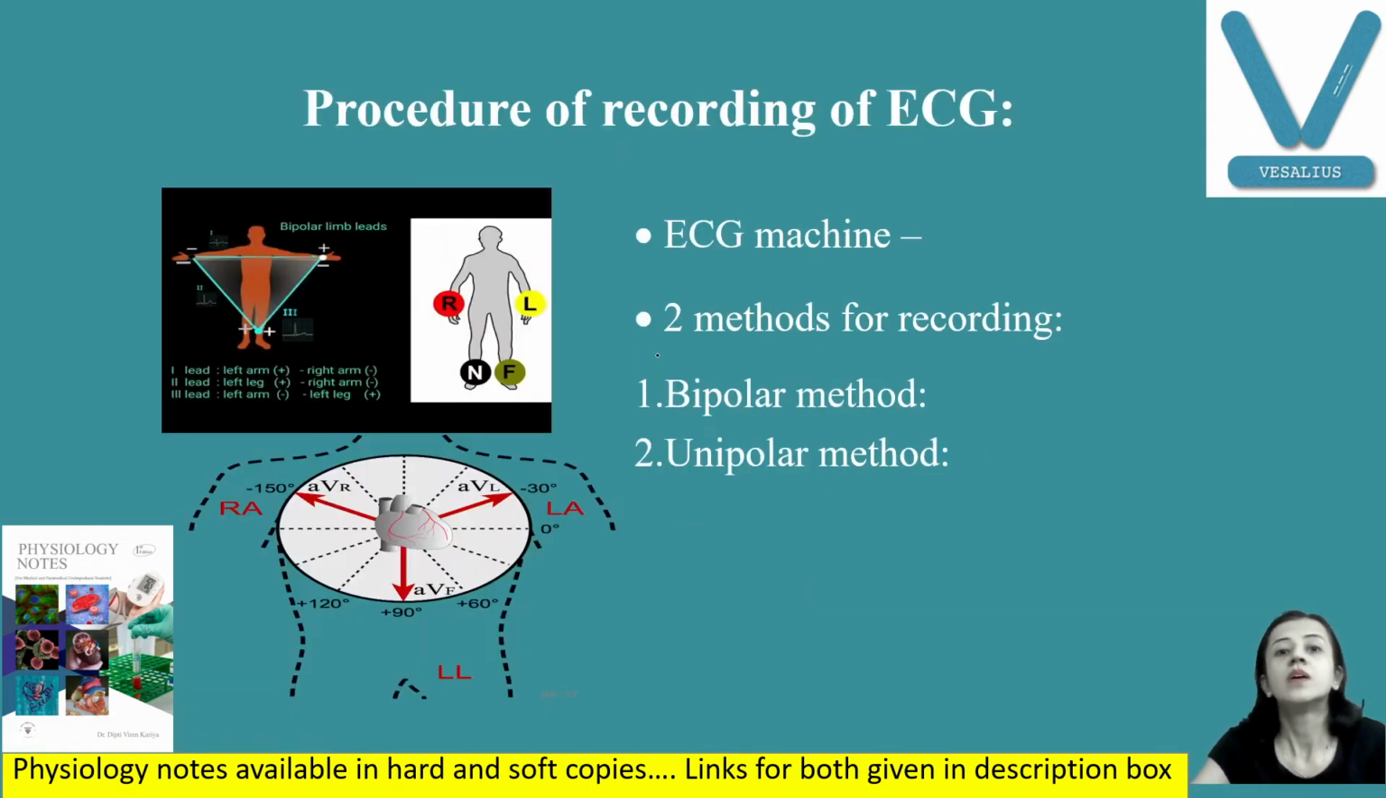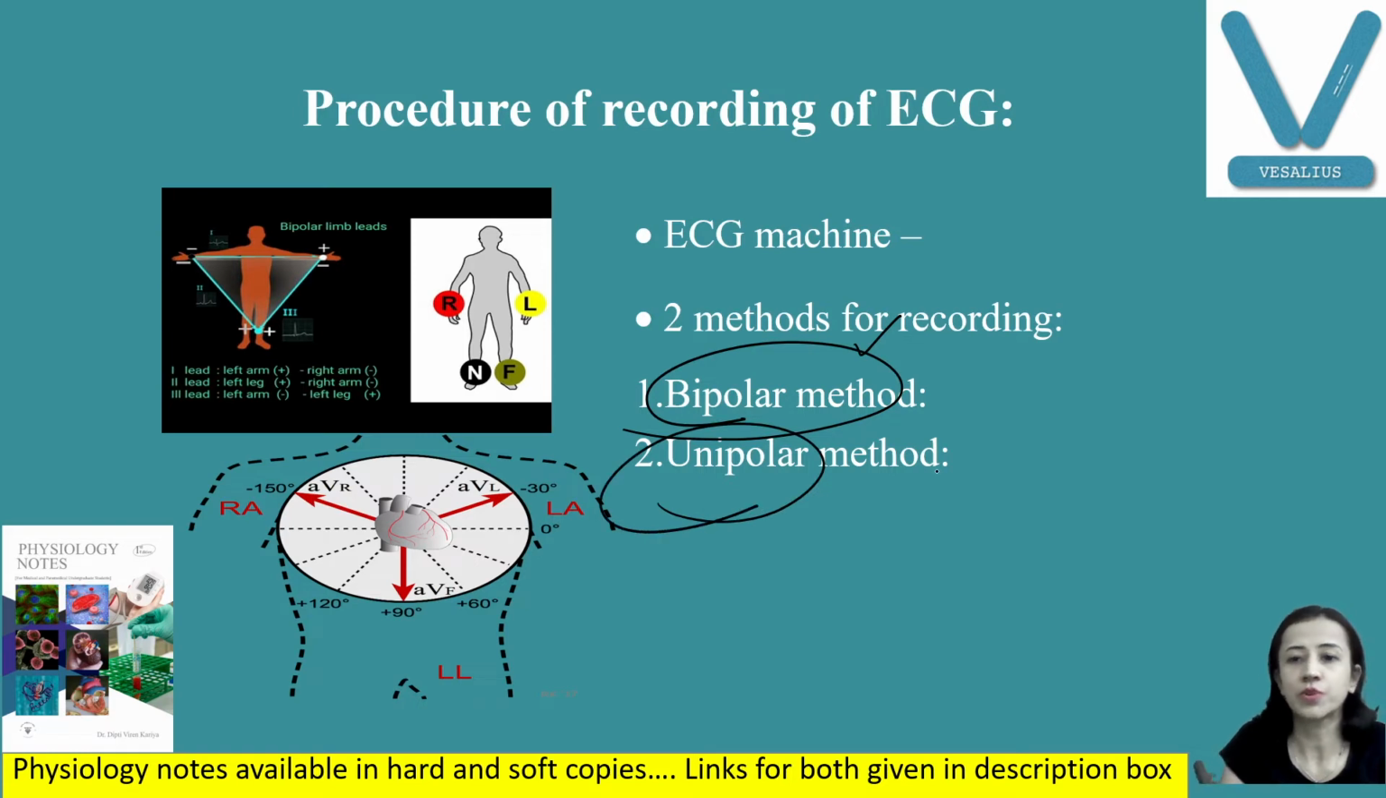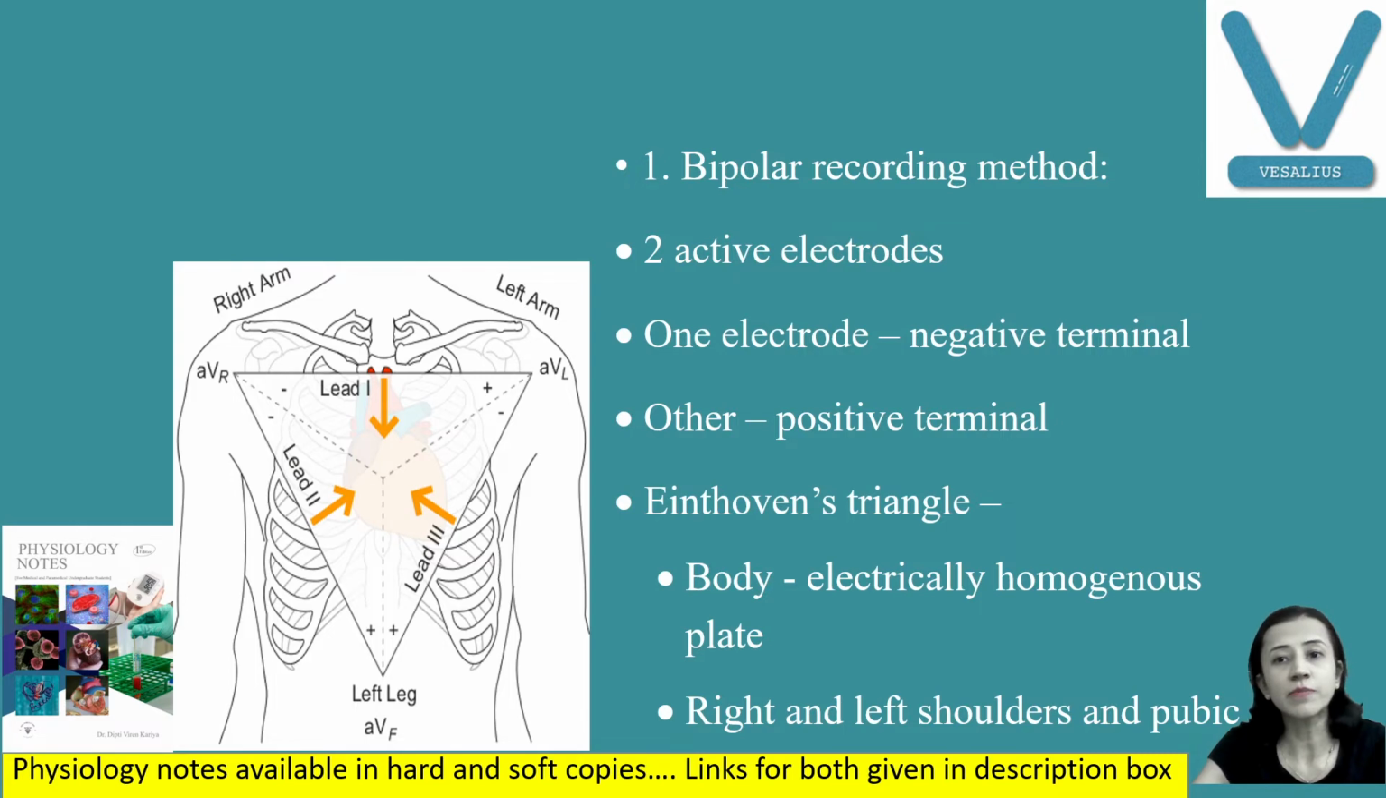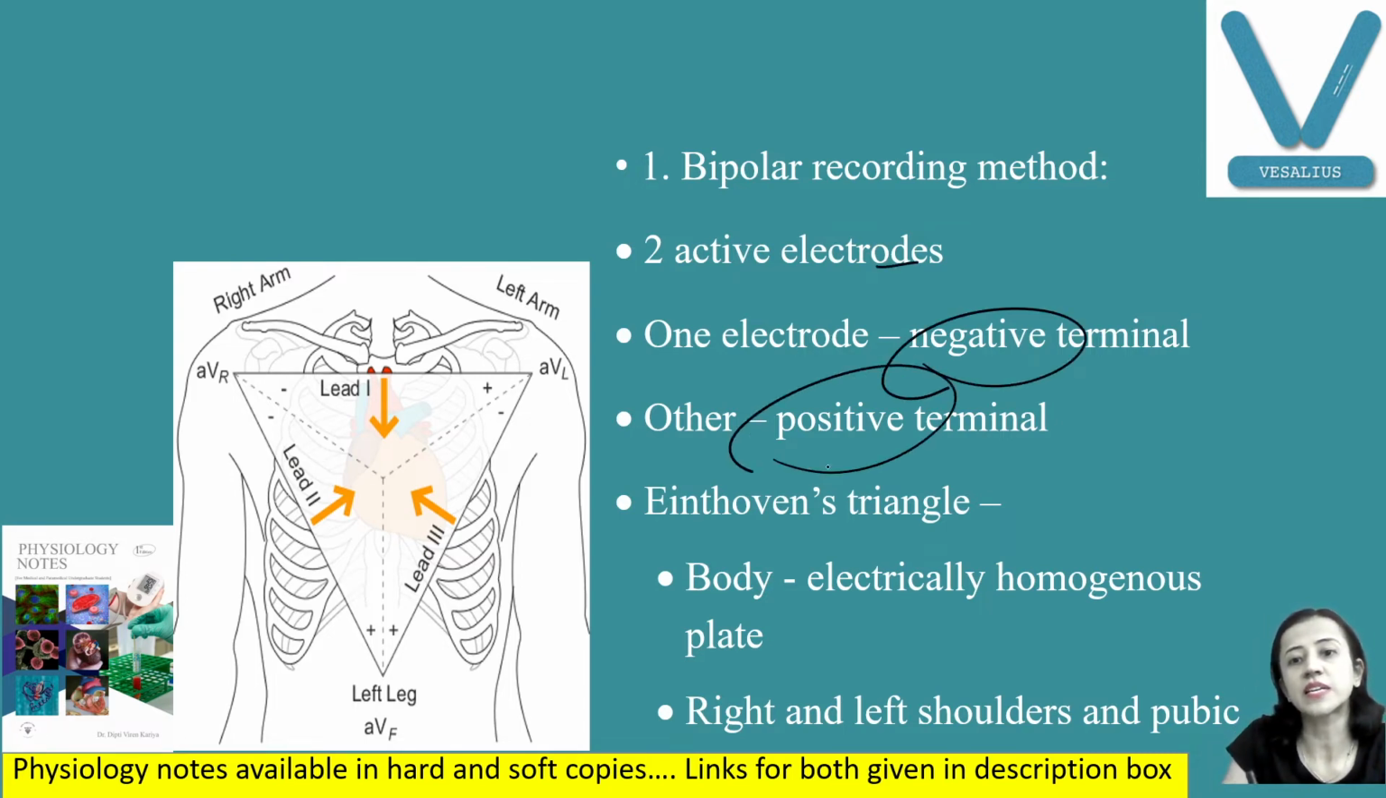Now procedure of recording ECG. ECG is recorded by ECG machine, that is electrocardiograph, and we use galvanometer with voltage amplifier recording system. There are two methods for recording. One is bipolar method, and second is unipolar method. What is bipolar method? Here both the electrodes are active, and in unipolar method one electrode is active and another electrode is indifferent. We will discuss how it is produced. So first, starting with bipolar method. In bipolar method, as I told you, both the electrodes are active, and one electrode is connected with the negative terminal and other is connected with the positive one.